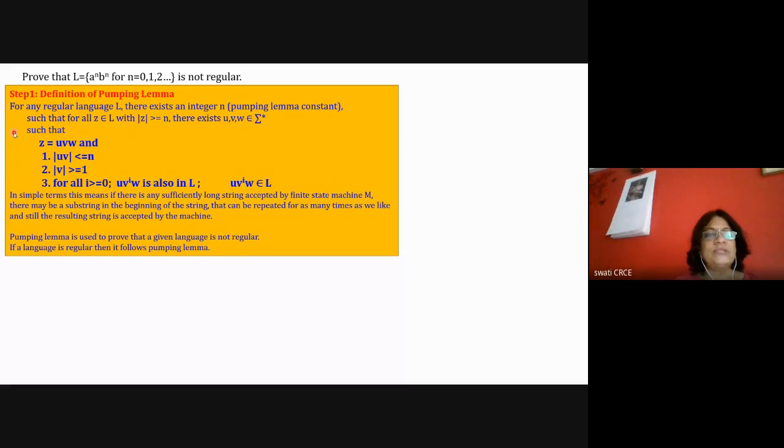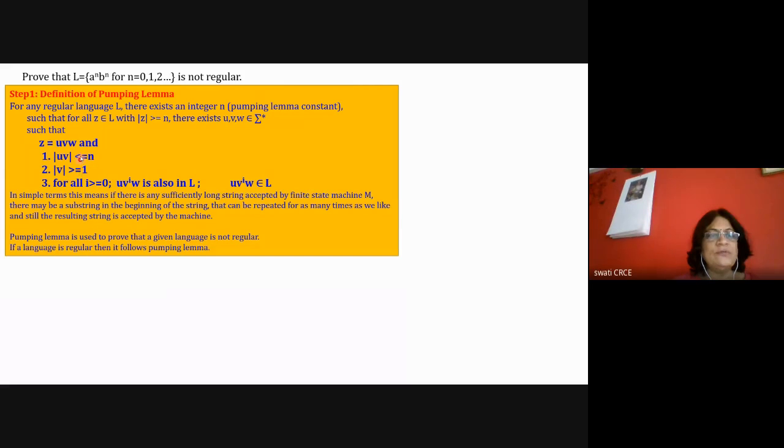In this definition of pumping lemma, you say that for any regular language L, there exists an integer n, that is the pumping lemma constant, such that for all Z belonging to this language, with the length of Z greater than or equal to n, then there exists U, V, W from sigma star such that Z is equal to UVW, and the length of UV is less than or equal to n, and the length of V is greater than or equal to 1.